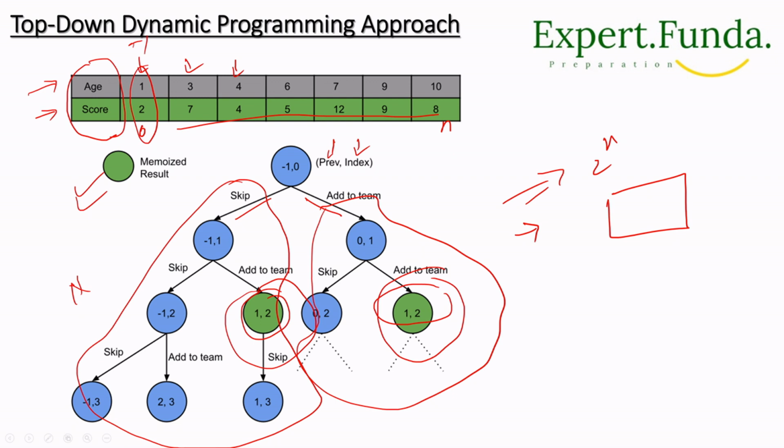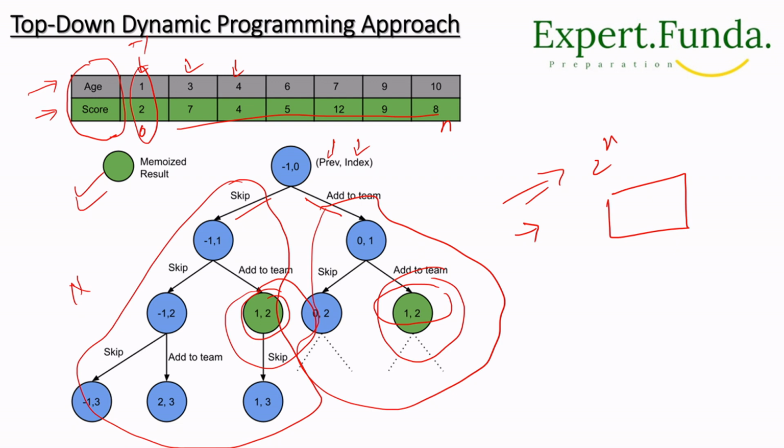Next, we check whether the two conditions are satisfied or not. If they are not satisfied, we have only one option, to leave this player and move to the next one. We will take one base condition: if we have iterated over all the players, we should return 0.